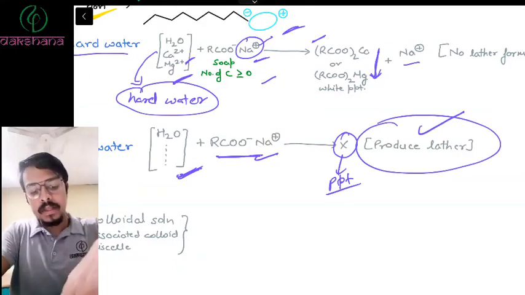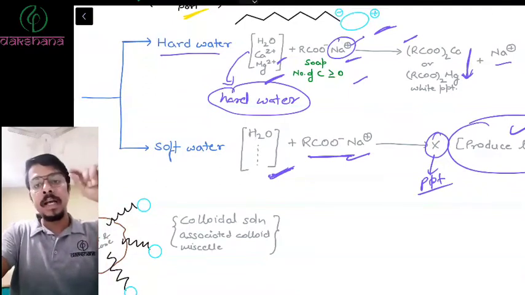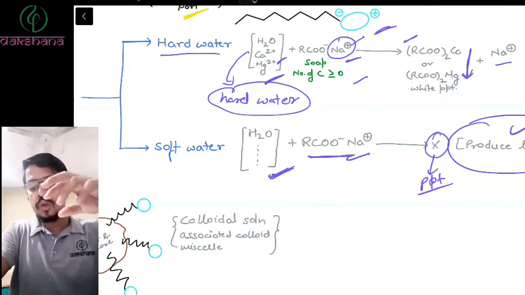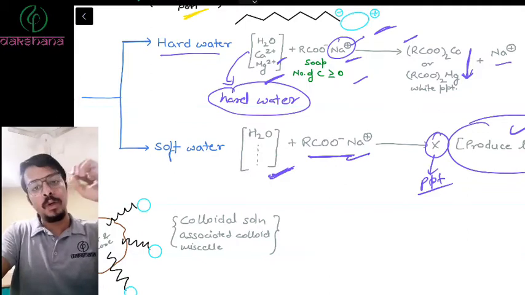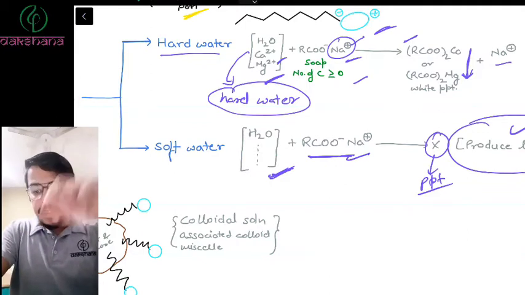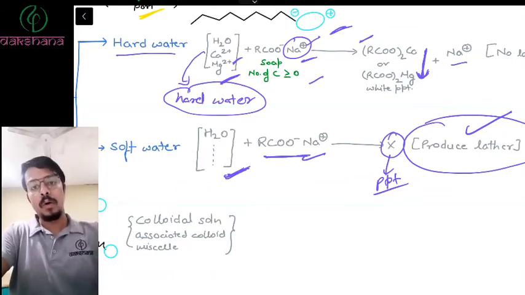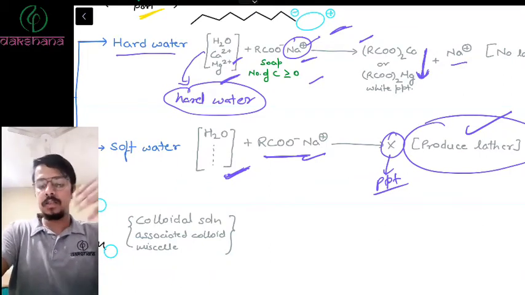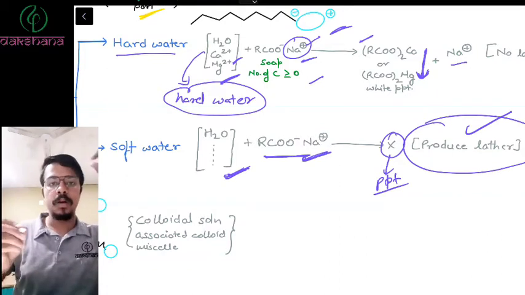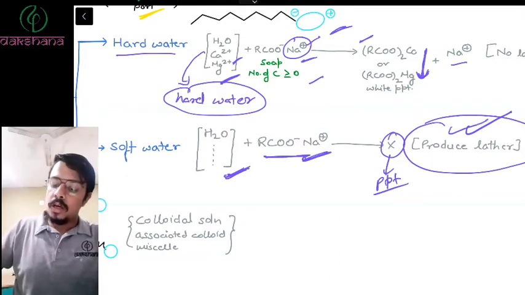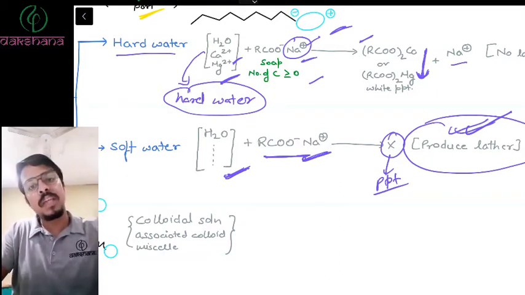So what happens is hard water is caused by Ca2+ and Mg2+ salts, right? And these salts react with the soap and produce white PPT, and that white PPT is separated out. Whereas other ions do not react with the soap, and therefore the soap is easily able to produce the lather.